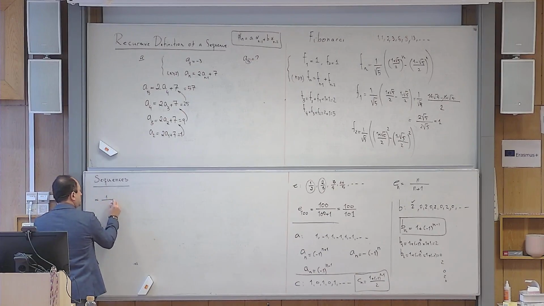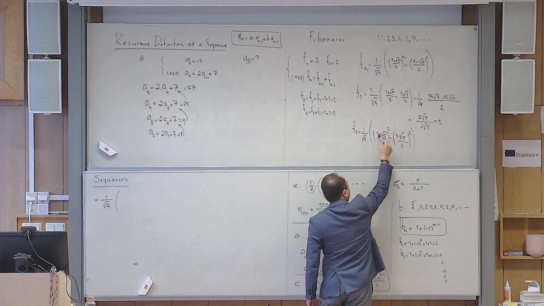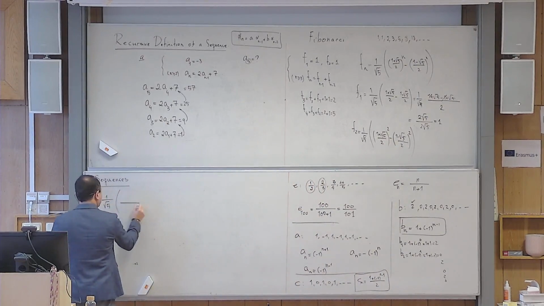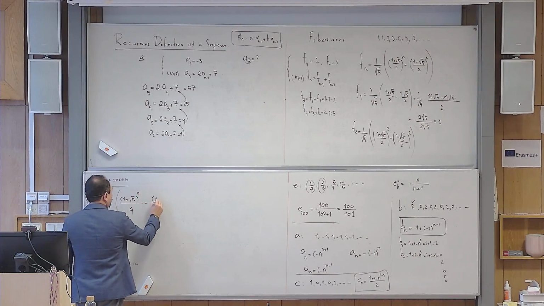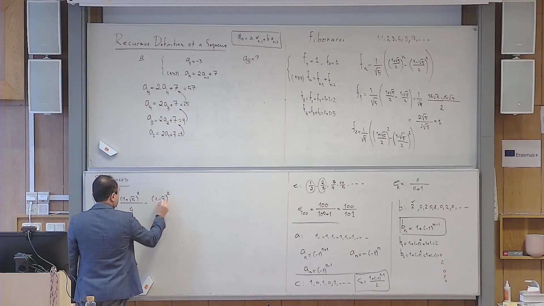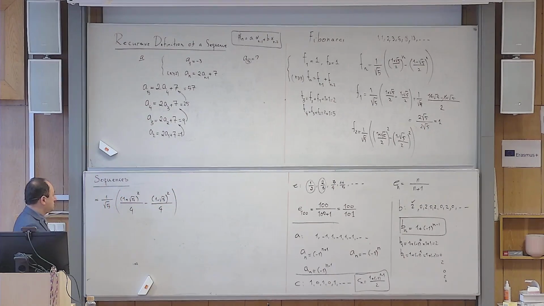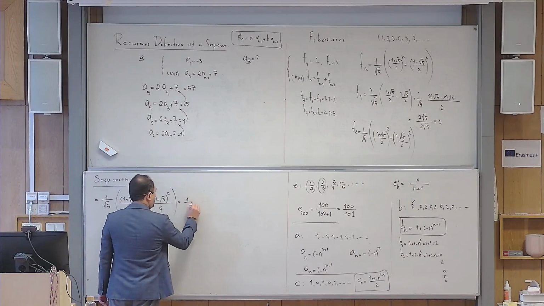So it's 1 over square root of 5, and then I have a fraction here, raised to power 2, the numerator to power 2, the denominator to power 2. The second one the same. Okay? So can you guess this number is exactly equal to 1? But let us calculate. Okay, so the denominators are the same, so I copy and paste this one.